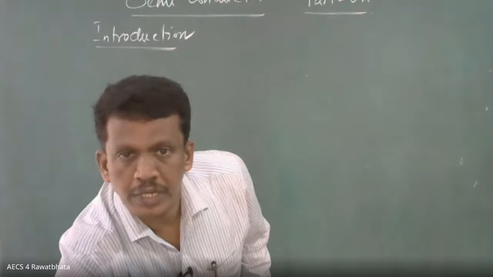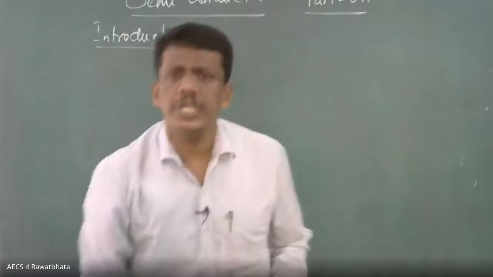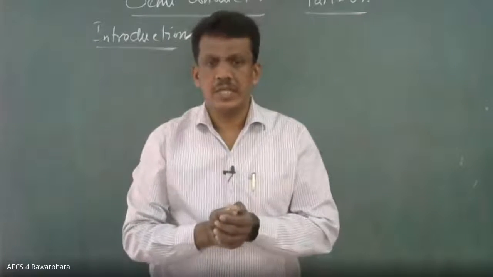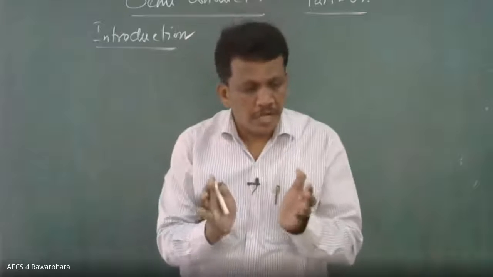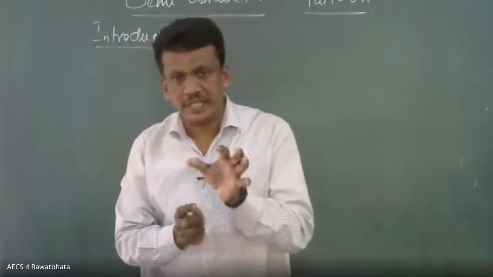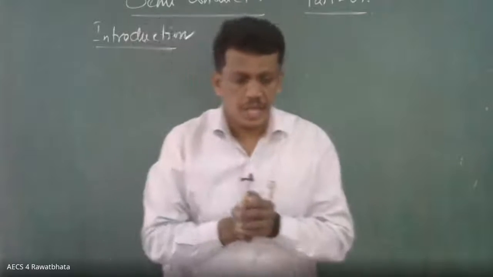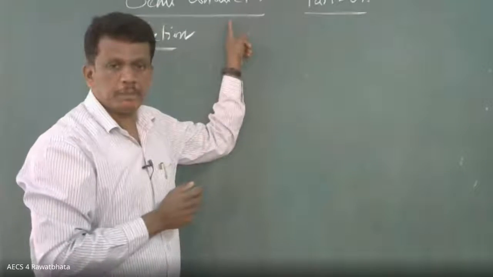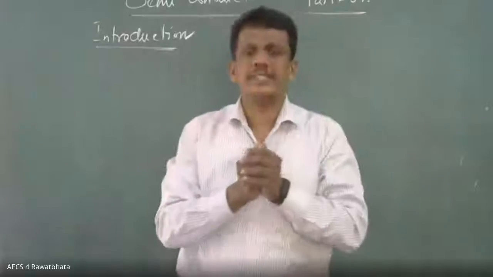Now in the case of an insulator, for example, you take glass, rubber. These are insulators, meaning no electrical conduction. These are the things you already read. Now the third one we are going to discuss is the semiconductor. But what is the importance of that?